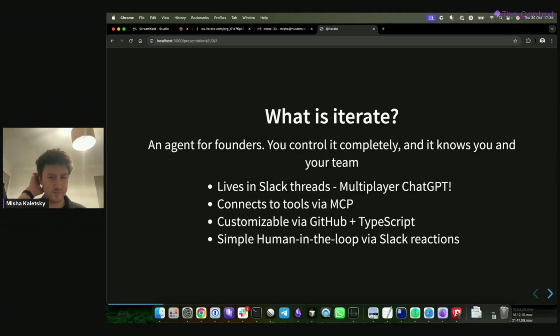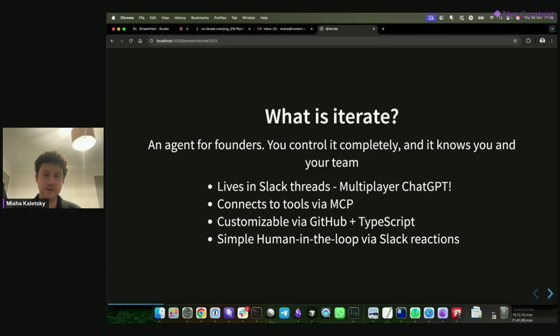Like I said, it's customizable via TypeScript, which I'll show you a bit later on. And there's also a ton of stuff that Haley mentioned that I definitely want to think about very hard. Right now we have some key primitives here. We lean pretty heavily on the platforms that we're building around.